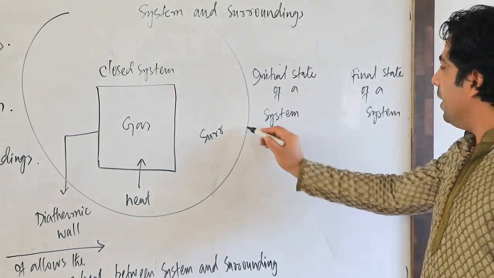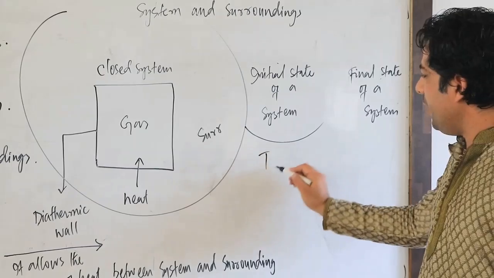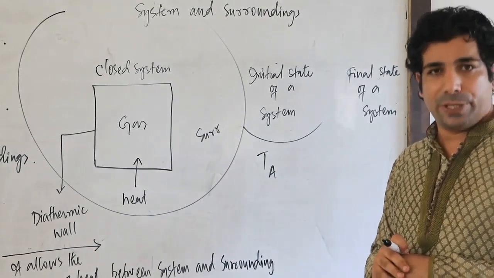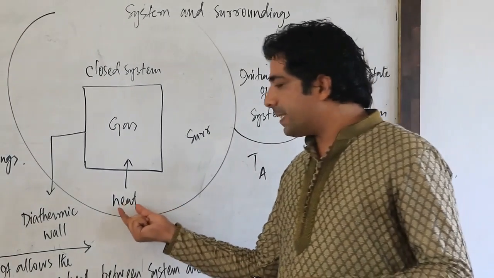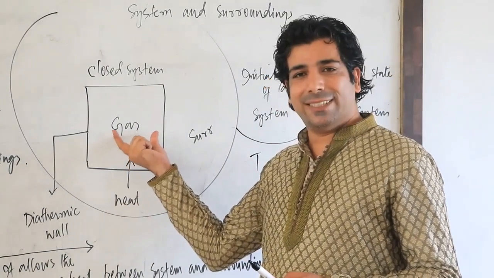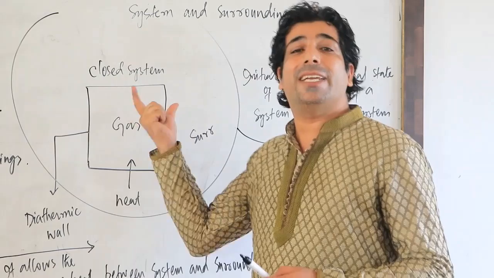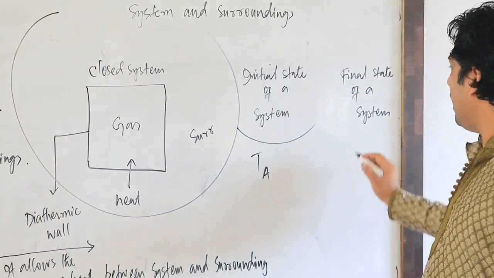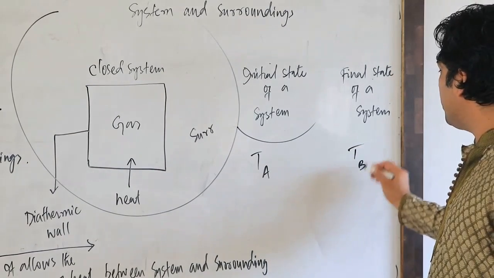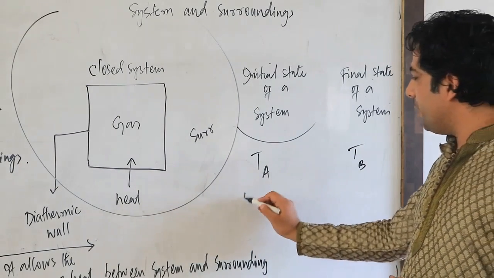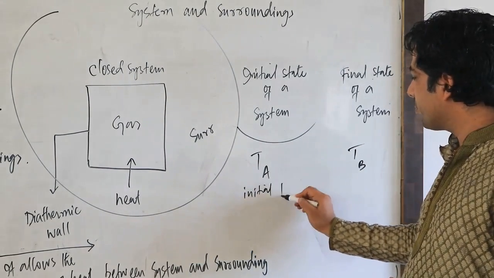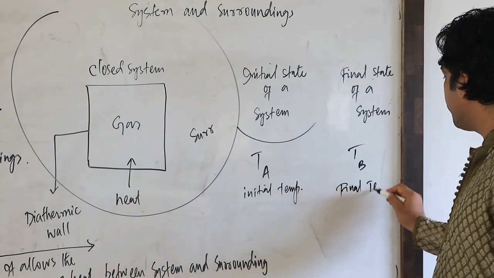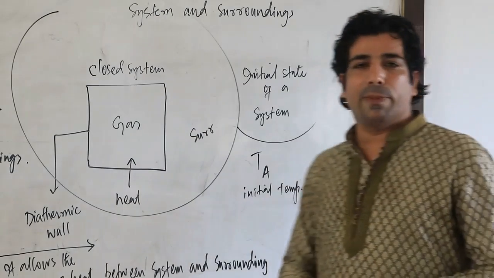Let us suppose TA is the initial temperature of the system. When we supply heat to this gaseous system, the temperature will increase, and let us suppose the new temperature is TB. This is the final temperature of the system as we are supplying the heat.